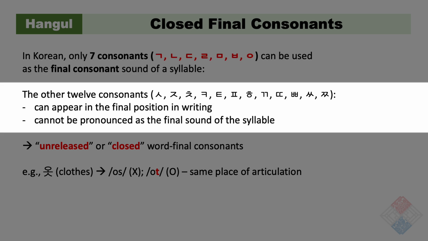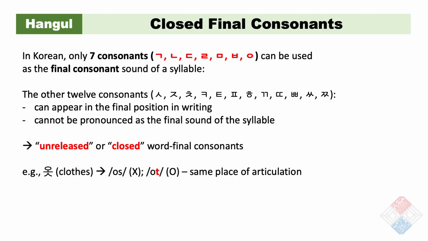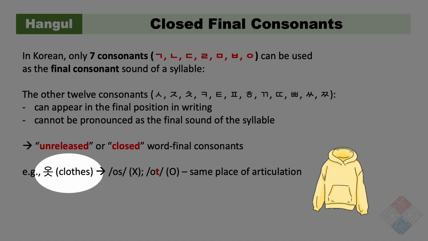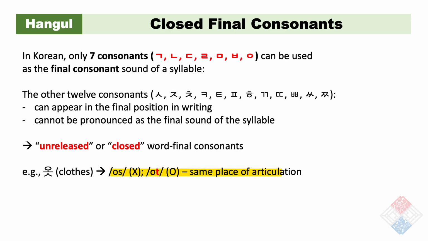The other 12 consonants can appear in the final position in writing, but they cannot be pronounced as the final sound of the syllable. This is due to the unreleased or closure nature of word final consonants in Korean. For example, when 옷, which means clothes in Korean, is pronounced, the S sound is not released. Instead, it is pronounced as an unreleased 드, sound, as both sounds occur at the same place of articulation.